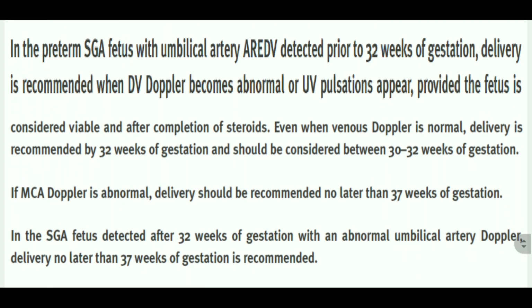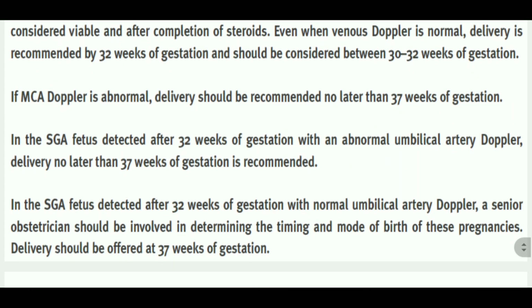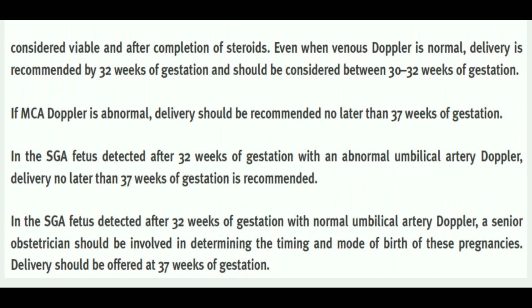And what about MCA Doppler significance? If MCA is abnormal, the delivery should be recommended no later than 37 weeks of gestation. And it is written that in the SGA fetus detected after 32 weeks of gestation with abnormal umbilical artery Doppler, delivery no later than 37 weeks of gestation is recommended. And in the SGA fetus detected after 32 weeks with a normal umbilical artery Doppler, a senior obstetrician should be involved in determining the timing and the mode of birth of these pregnancies, and delivery should be offered at 37 weeks of gestation.